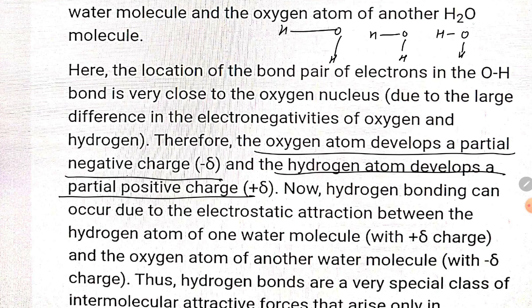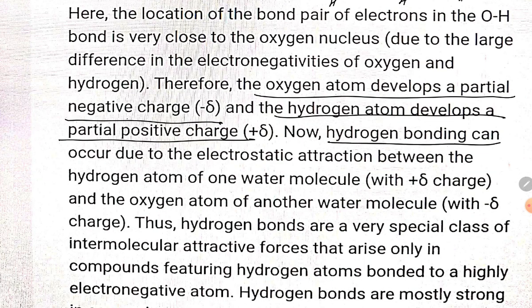This is the partial negative charge and this is the partial positive charge. So what is happening? This negative and positive make a weak intermolecular force of attraction, and this is what implies hydrogen bonding.